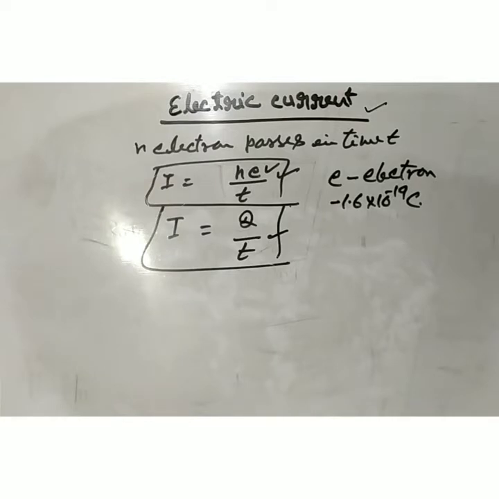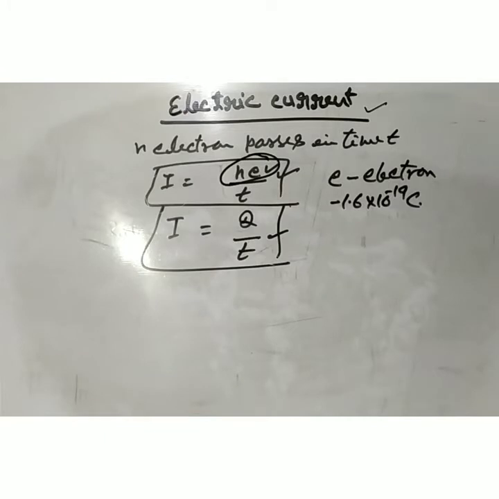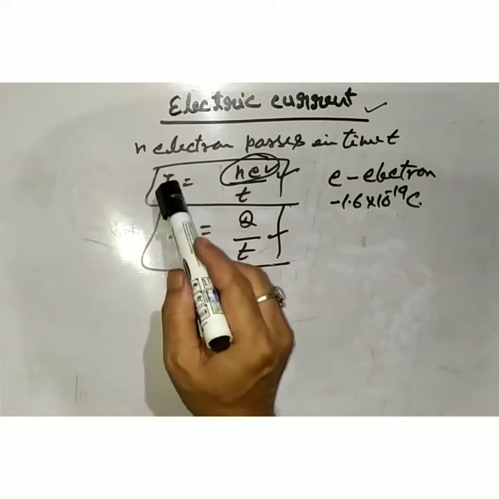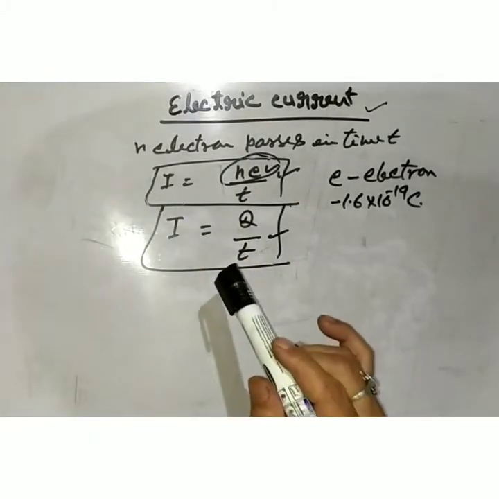The intensity of the electric current, means how much more or less electric current passes through the conducting wire, depends upon the number of electrons. If more electrons pass, then high electric current is flowing from the conducting wire. If less electrons pass, then less electric current flows. So intensity of electric current is directly proportional to the number of electrons. Remember always.